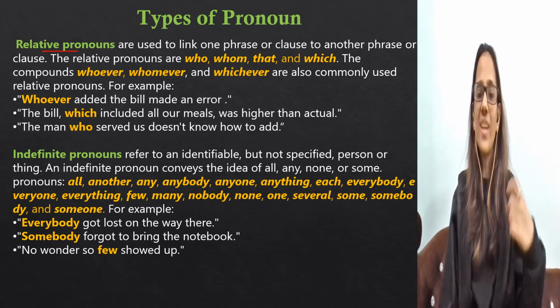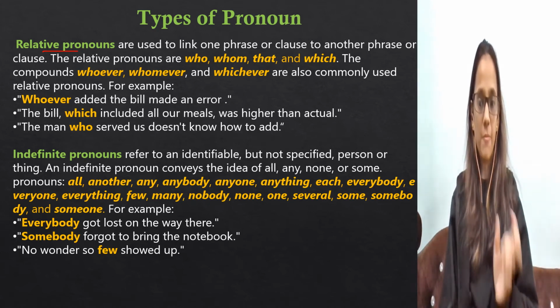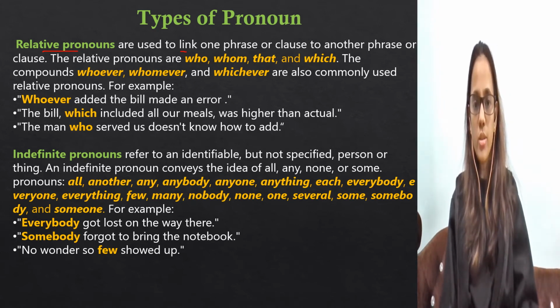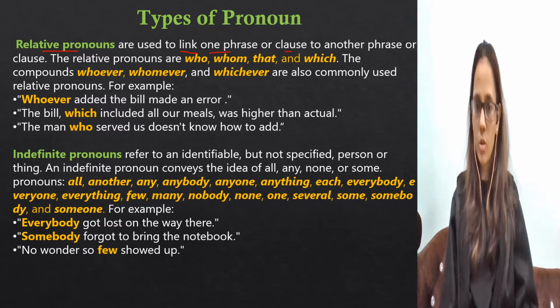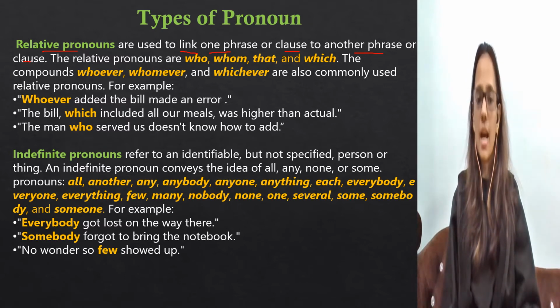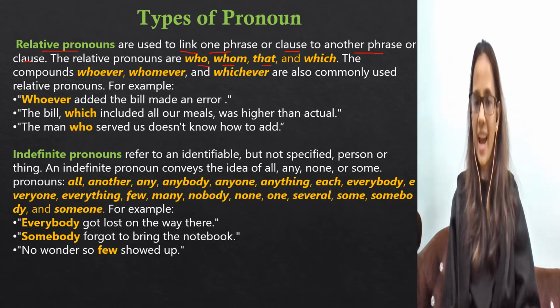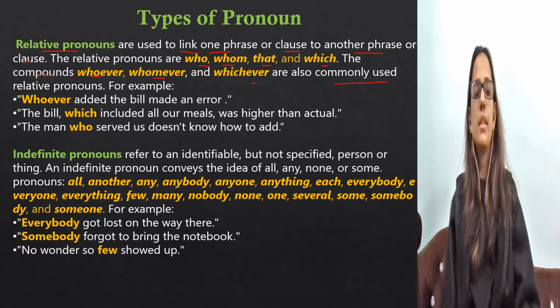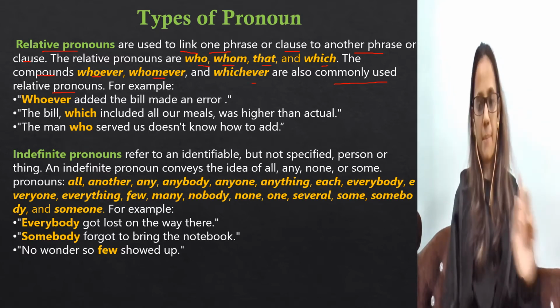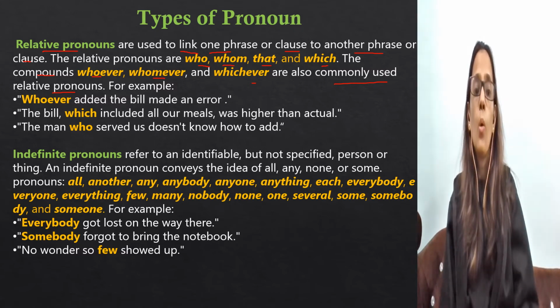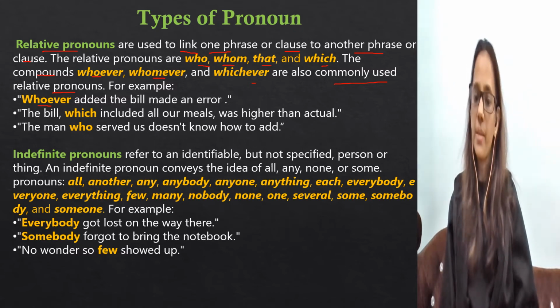Relative pronoun. Now what are relative pronouns? As it's relative, what does that mean? Link. Used to link one phrase or clause to another phrase or clause. The relative pronouns are who, whom, that, which. The compounds whoever, whomever, whichever are also commonly used relative pronouns. For example, let's see an example. Whoever added the bill made an error.